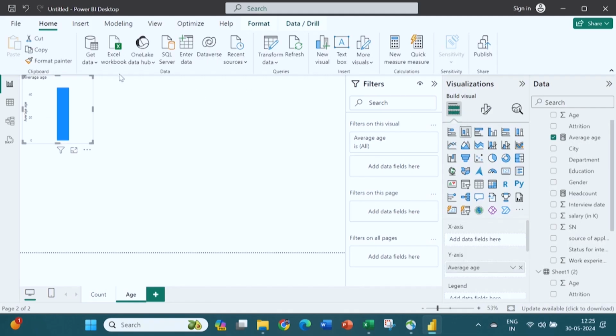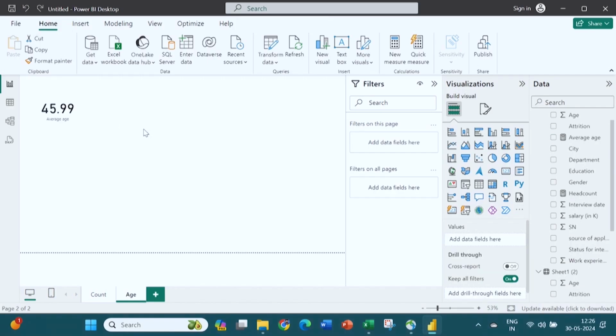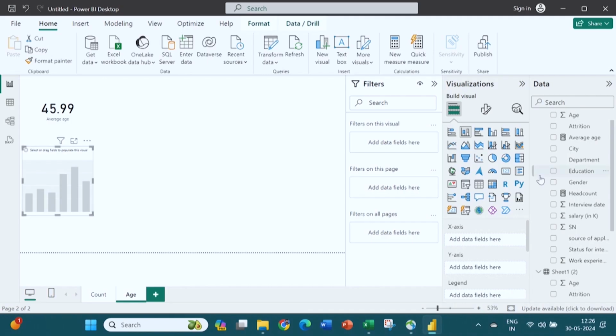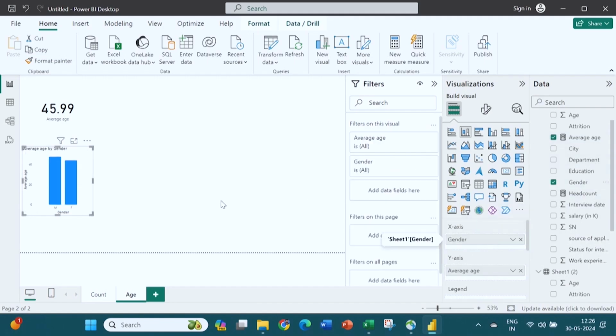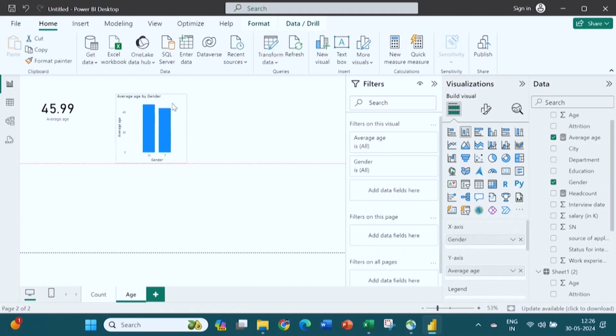Okay, one second, just let me redo this. I have to click here, and now I can take this bar graph, right. So average age is for male and female. I have put this average age into the y and gender into the x axis, right. So now you can see this average age by gender, right.